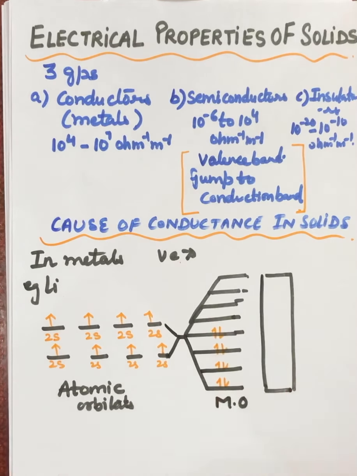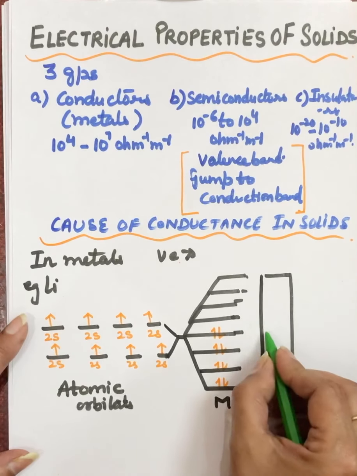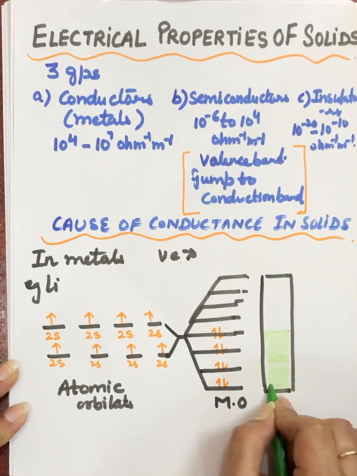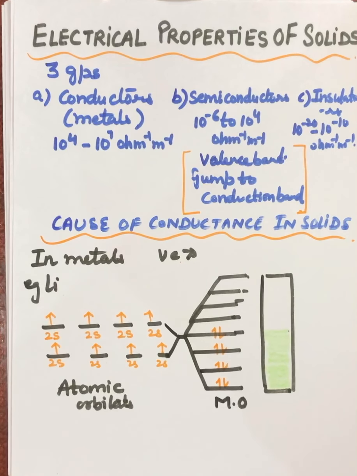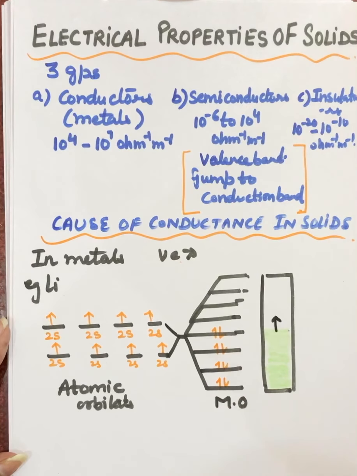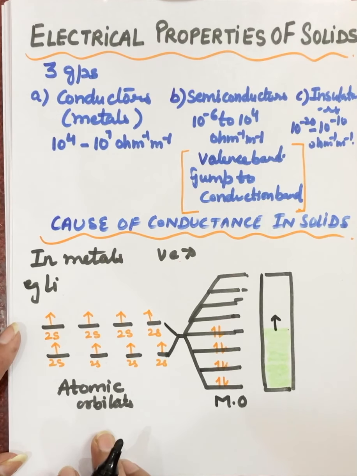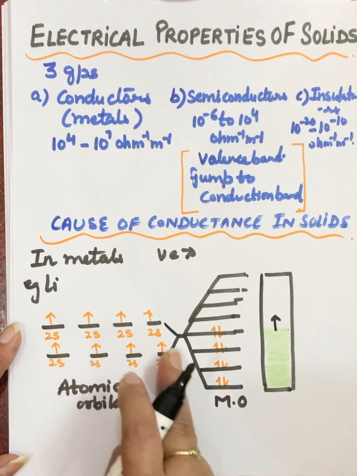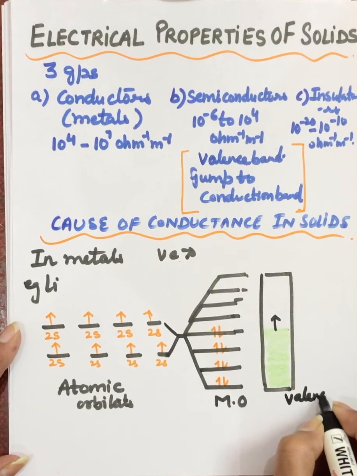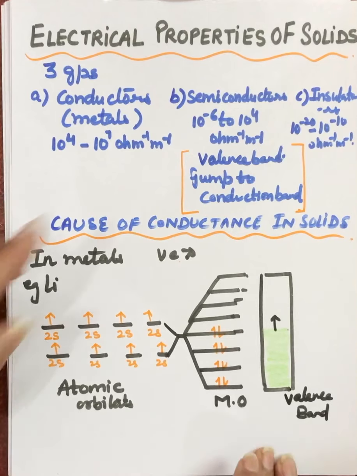So if we see, this part looks like half filled. So this band which is formed here of the molecular orbitals gets half filled up and half of this one is empty. So here the electrons will get the space to move into this empty part. And when electrons are moving into this empty part, of course this solid will become a conductor. And this is formed from the electrons of the valence shell, and this is known as valence band. See here we mentioned valence band. So this is how the valence band is formed.